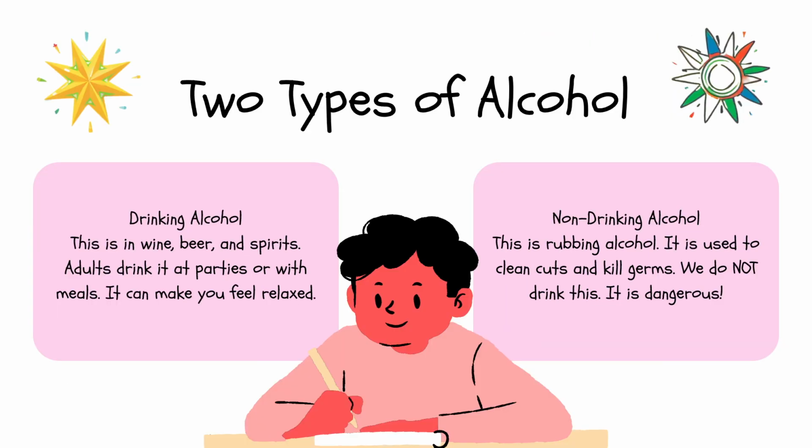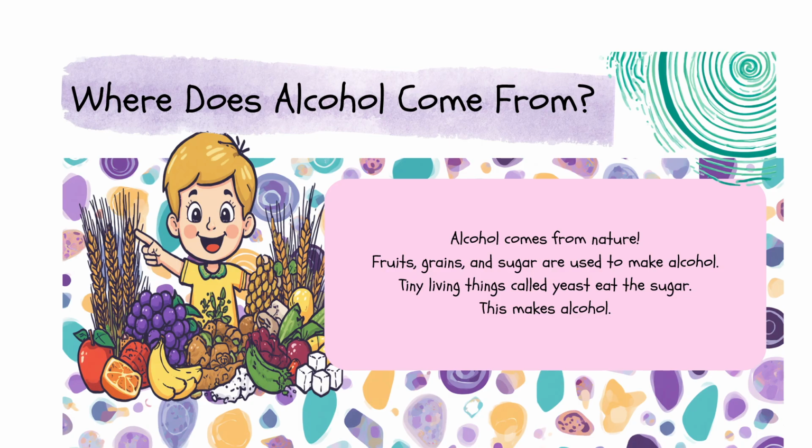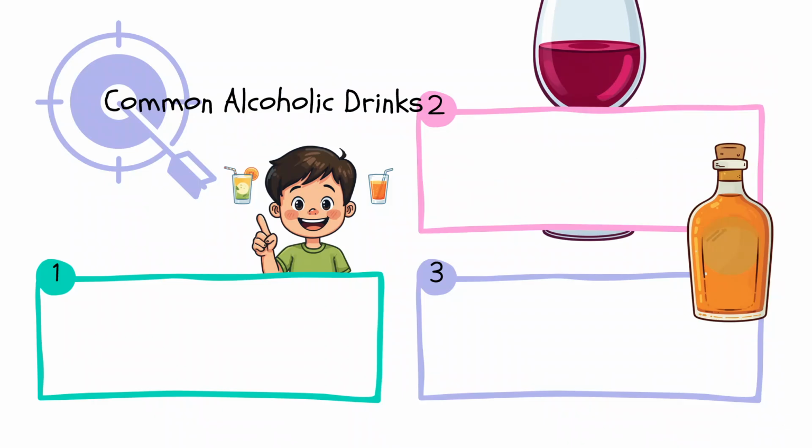There are two main types of alcohol. One type is safe in small amounts for adults to drink. The other type is not safe to drink at all and is used for cleaning or making products. Alcohol comes from fruits, grains, or plants. When these things are left to ferment, they change and make alcohol. Common drinks that have alcohol are beer, wine, and spirits. Each drink has a different amount of alcohol inside.